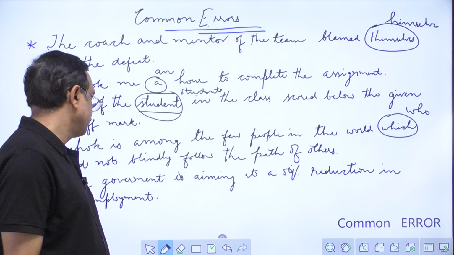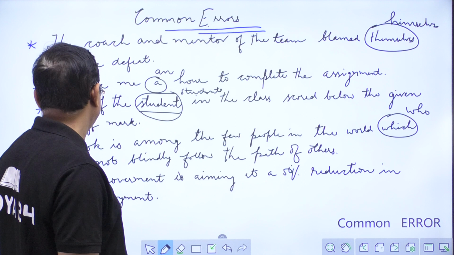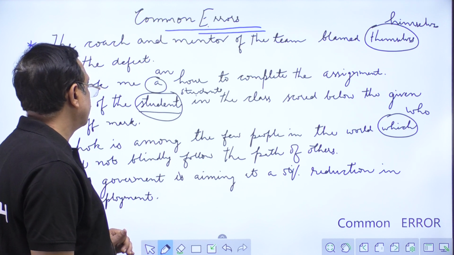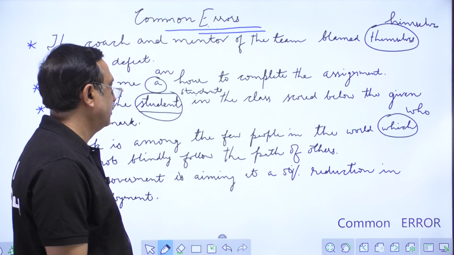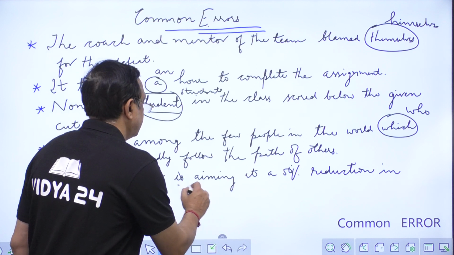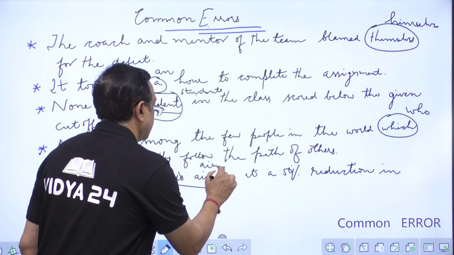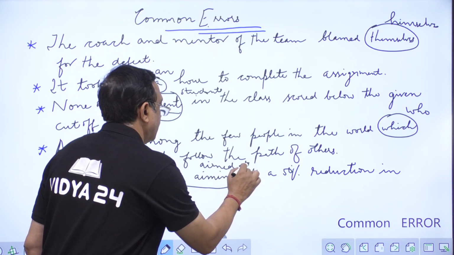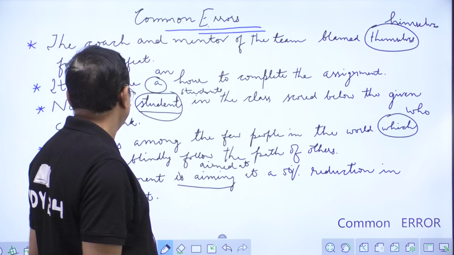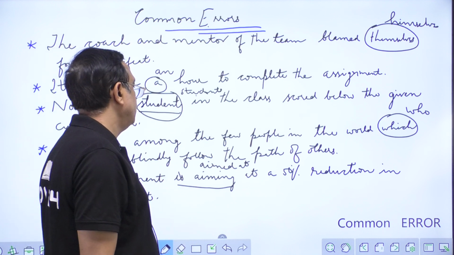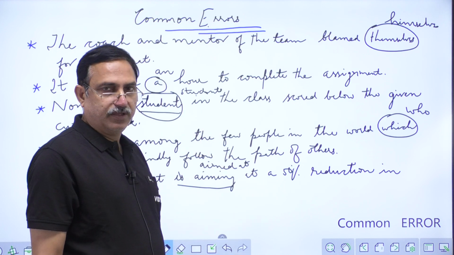Next sentence: the government is aiming at a 50% reduction in unemployment. The government is aiming, so it should not be is aiming. It should be the government aimed at. This is the correct use of the preposition. So we have to be careful in this aspect.